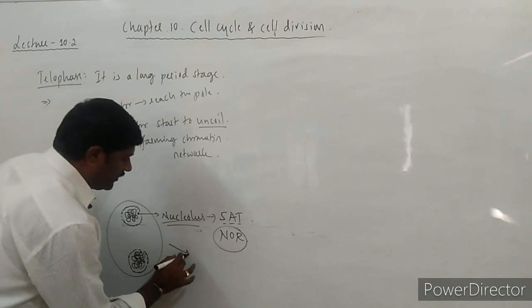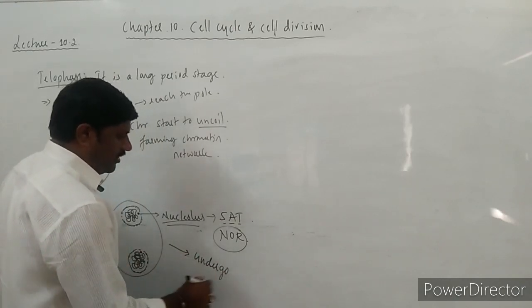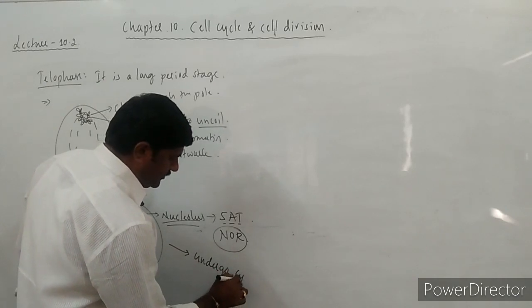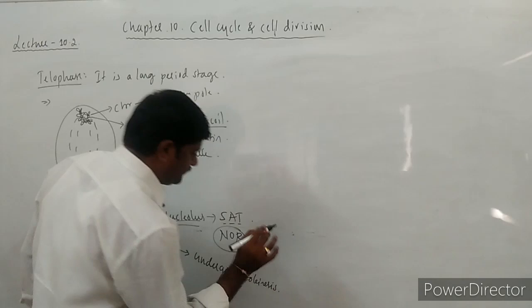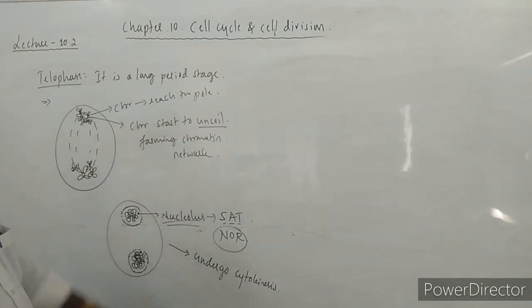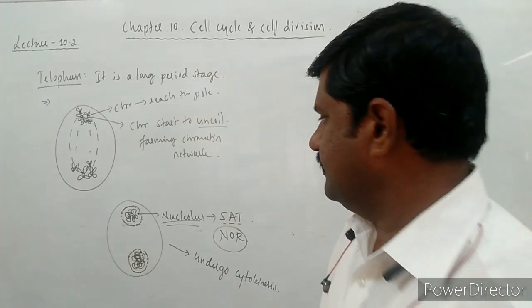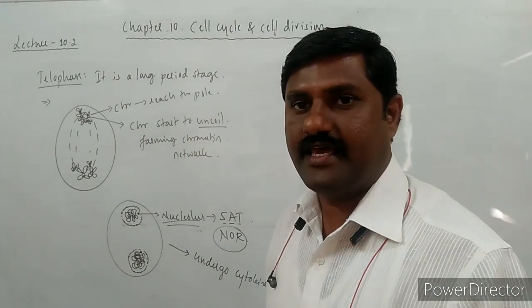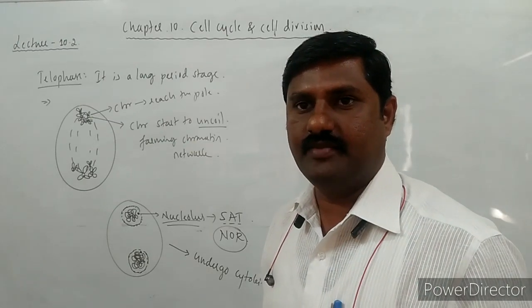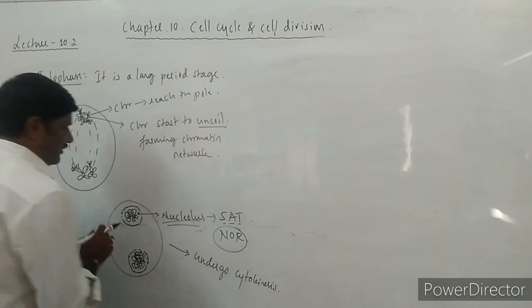And this cell undergoes the next stage, that is cytokinesis. This leads to cytokinesis, meaning cellular division itself, right? So how does cell division occur in the case of plant cells as well as animal cells? This is the question.